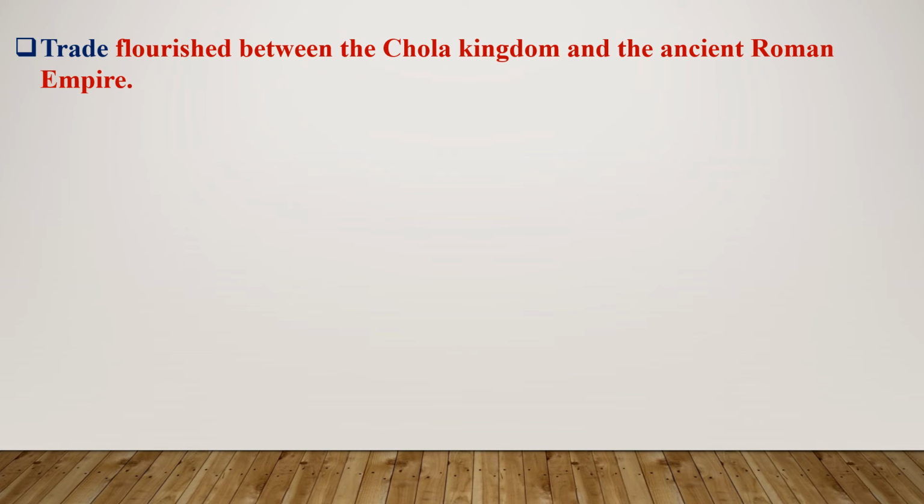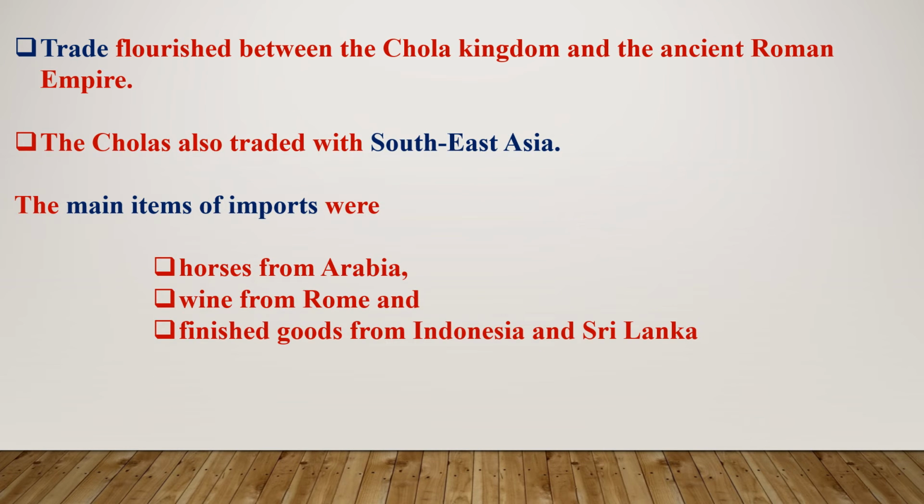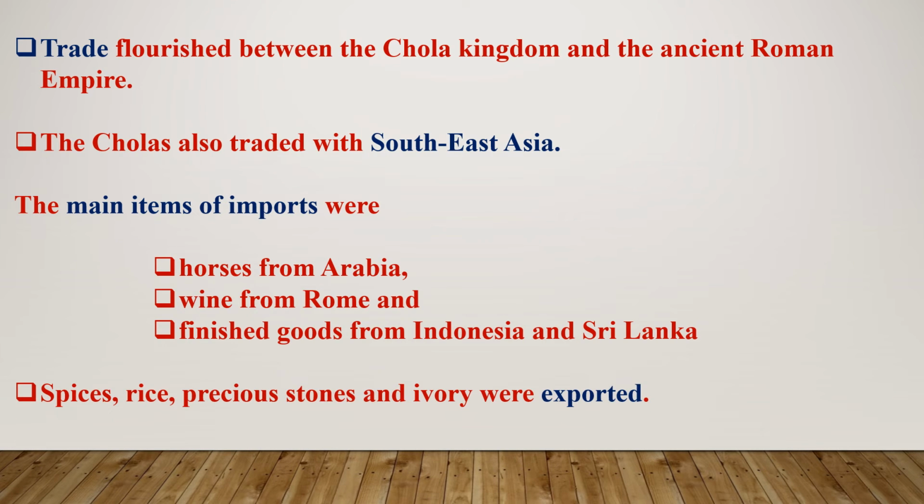Trade flourished between the Chola kingdom and the ancient Roman Empire. The Cholas also traded with Southeast Asia. They imported horses from Arabia, wine from Rome, and finished goods from Indonesia and Sri Lanka. Spices, rice, precious stones, and ivory were exported.